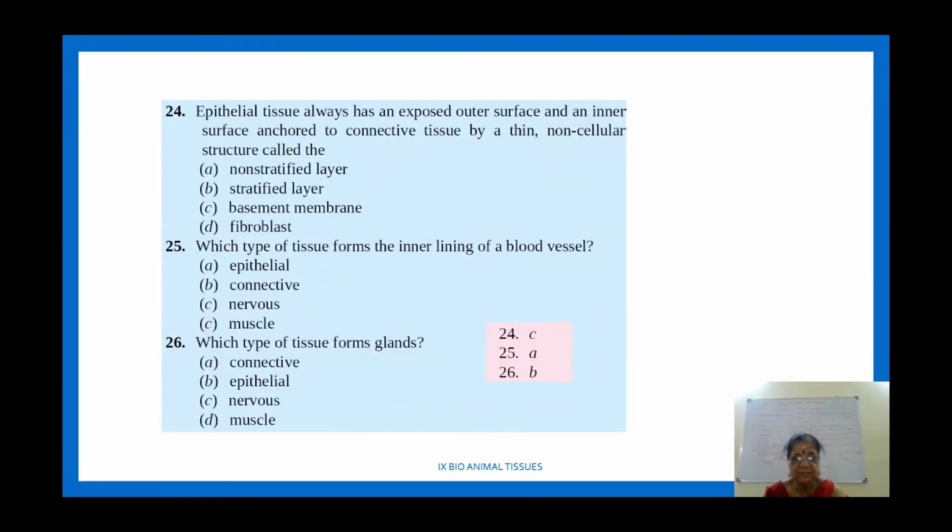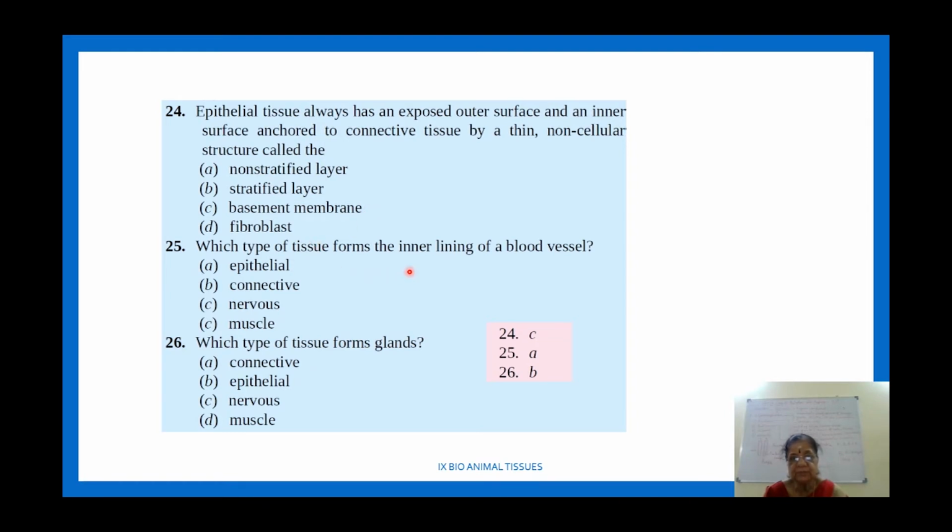The next one is about choose the correct answer. This will also give you some practice. Choose the correct answer. Epithelial tissue always has an exposed outer surface and an inner surface anchored to connective tissue by a thin non-cellular structure called what? Non-striated, stratified, basement membrane, fibroblast. Epithelial tissue has a base. So the answer is basement membrane.